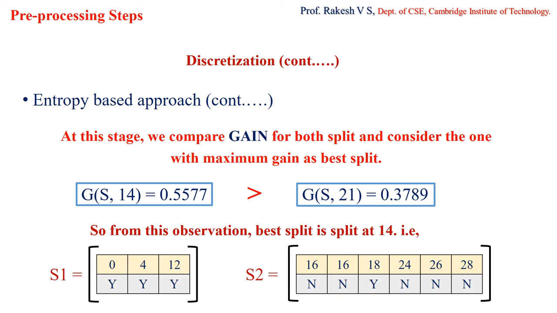That is, these are the partitions which will have maximum purity in them. You can see that all the values here are yes, whereas here the maximum is 90% only, and except one, all the others belong to the no class. So this is your discretization using a supervised technique.